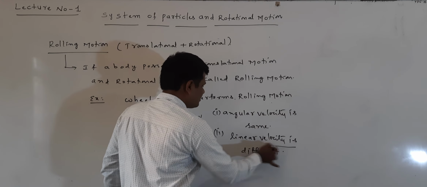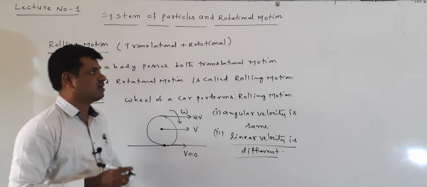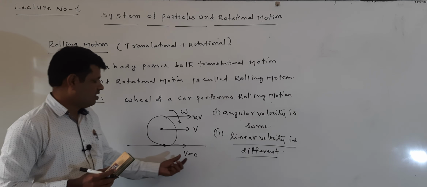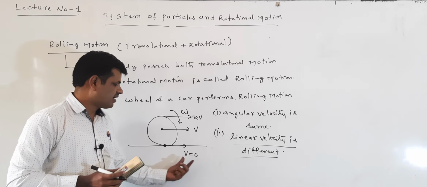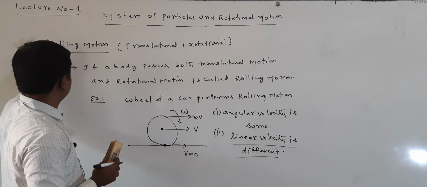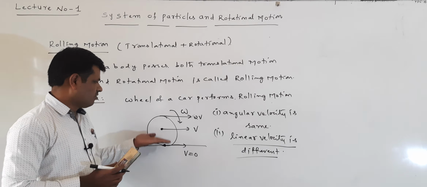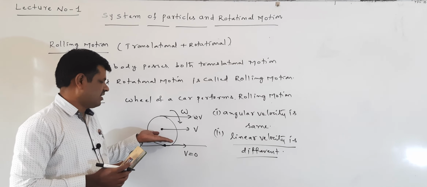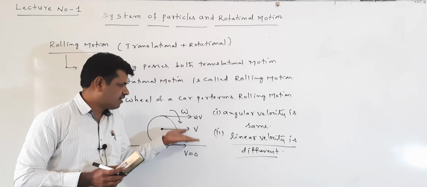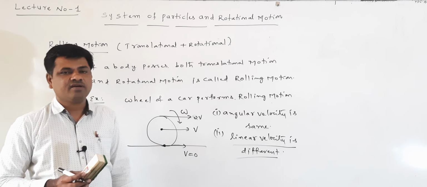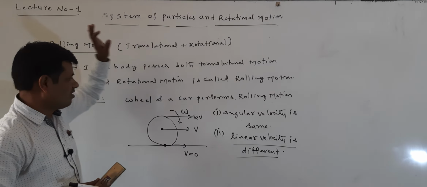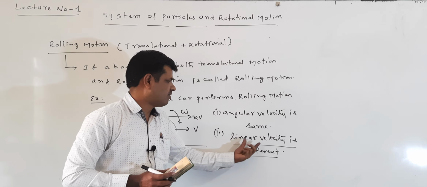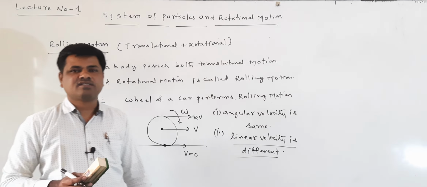That is the main condition for rolling motion: at the point of contact the velocity is 0. Going toward the upper edge, the velocity gradually increases. So in rolling motion also the angular velocity is the same, but the linear velocity is different.